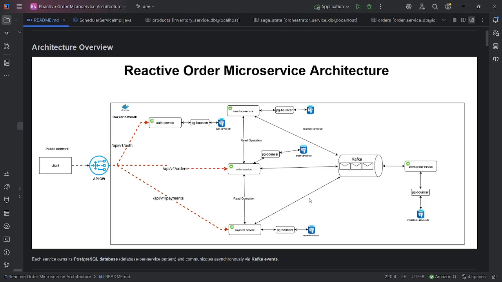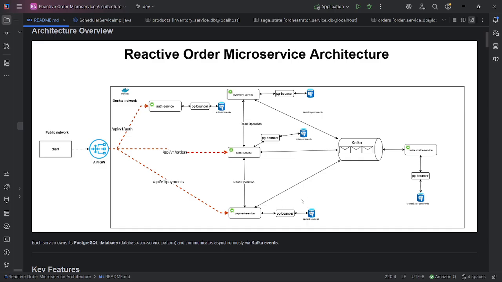Hello everyone, this is my reactive order microservice, a fully non-blocking event-driven order processing system using Spring WebFlux and Apache Kafka. It implements the Saga pattern with automatic compensation, meaning if anything fails in mid-transaction, the system will roll back automatically, so no data is ever lost.